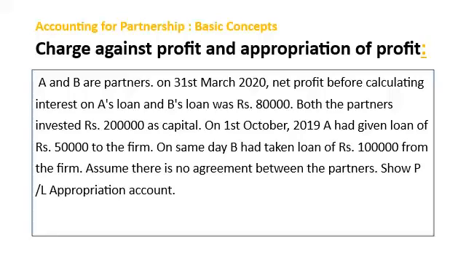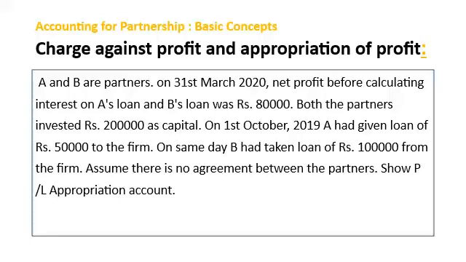Here, net profit 80,000, but before calculating interest on A's loan and B's loan. Remember, because partnership deed is silent or there is no agreement between the partners, so interest on A's loan means A has given loan to the firm. So on A's loan, A will be entitled to receive interest at the rate of 6% per annum.